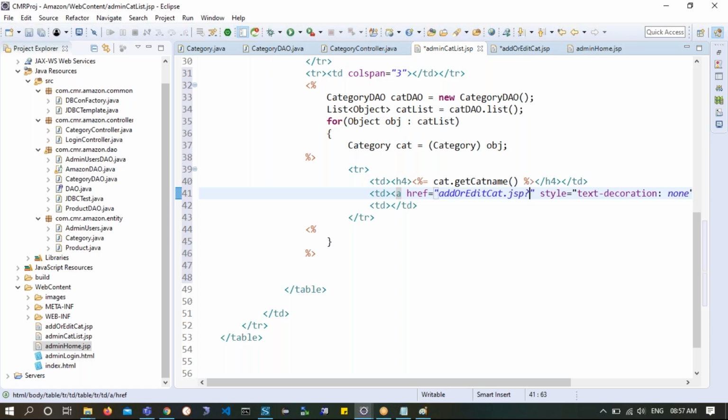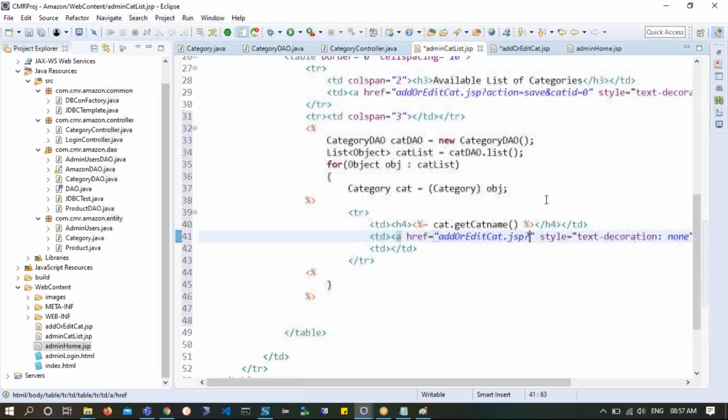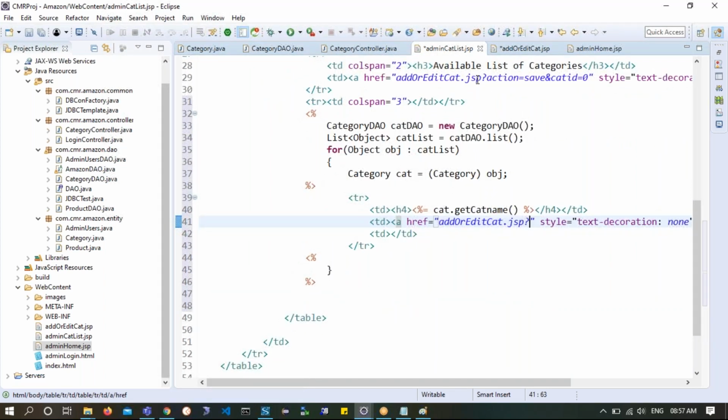You need to tell it the way you have given over here: action equals save and catId equals 0. Similarly you have to supply. Now the same JSP page will help me to add or edit also. So here I will say action equals edit ampersand. What is the cat ID you have? Now you need to supply the cat ID. Am I clear?